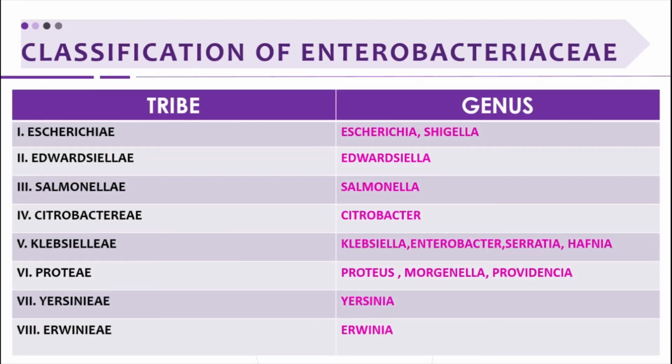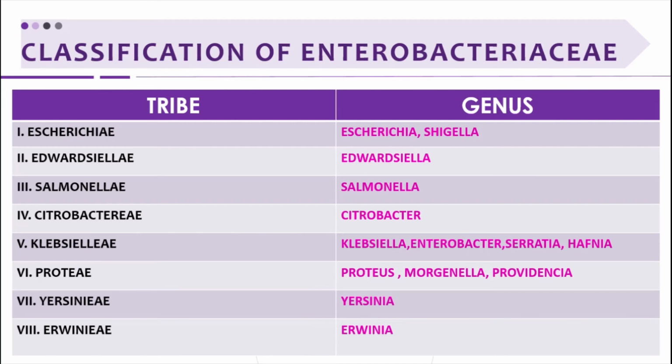The first tribe includes Escherichia and Shigella. The second is Edwardsiella. The third is Salmonella, the most important genus and pathogen.